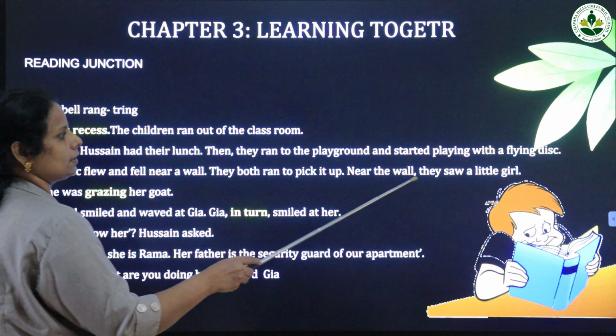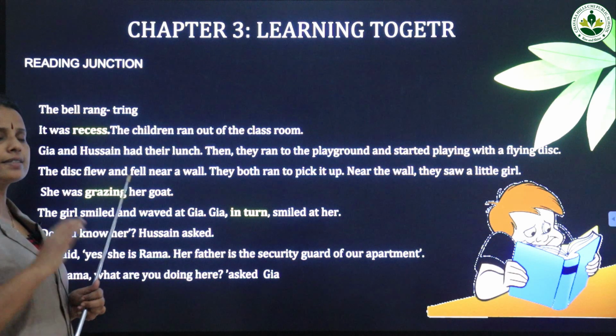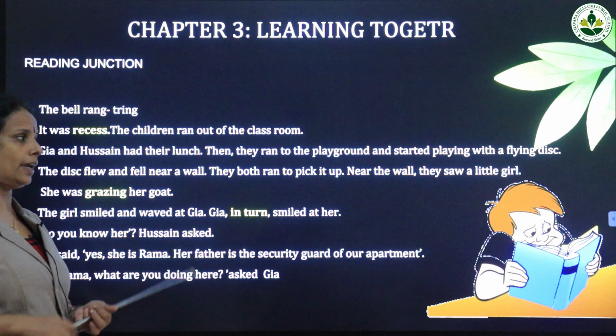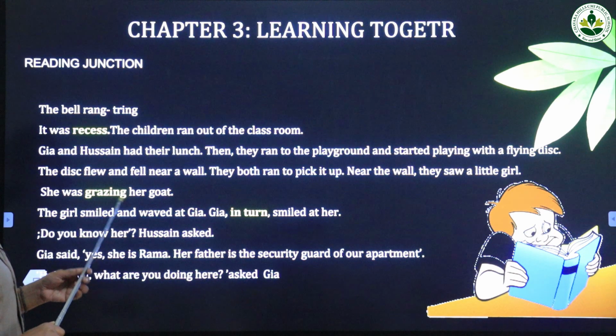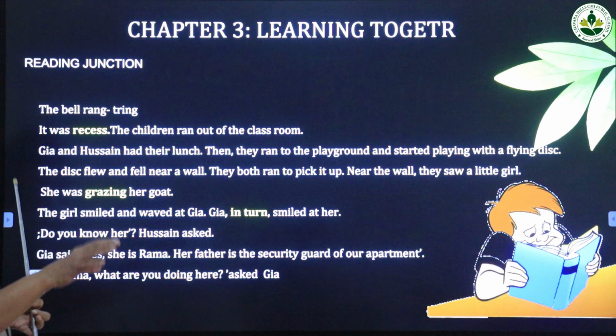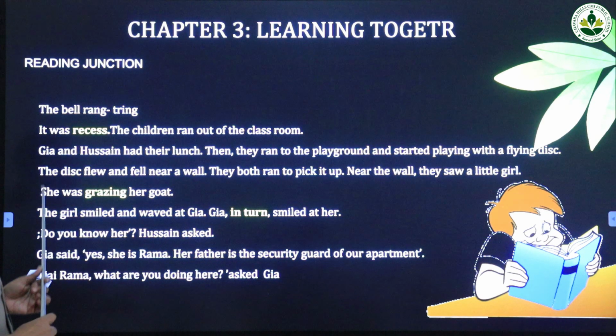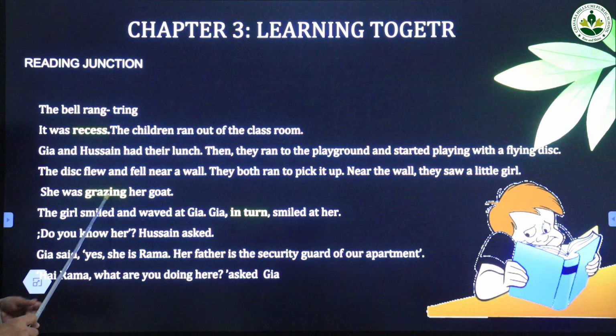Near the wall, they saw a little girl like them. She was grazing her goat. What is the meaning of grazing? Yes, she is making her goats eat grass. So, she was grazing her goat.